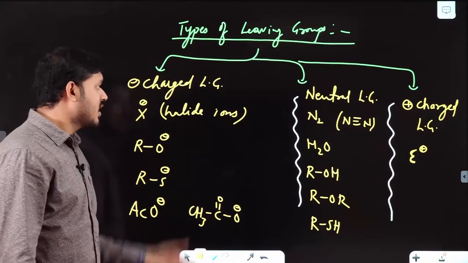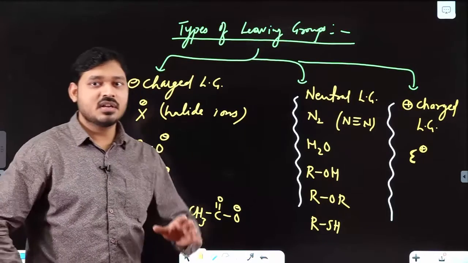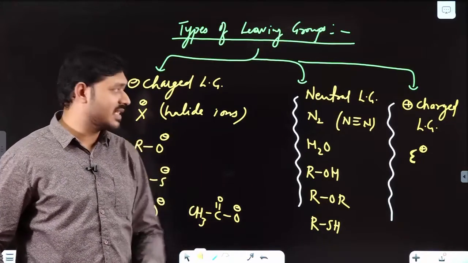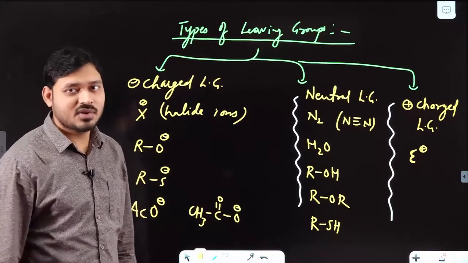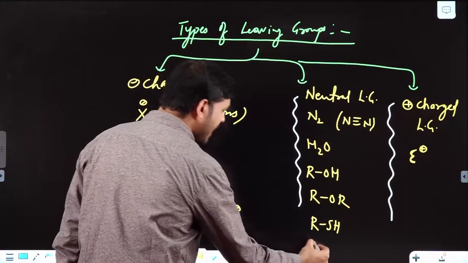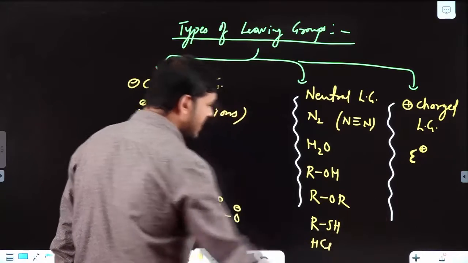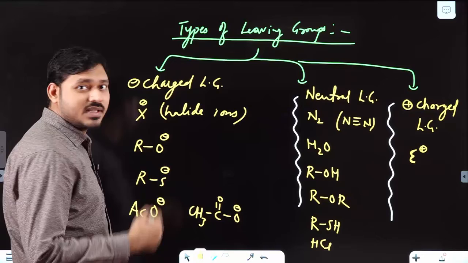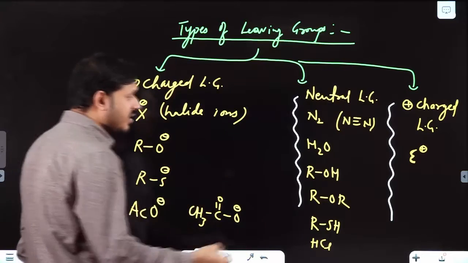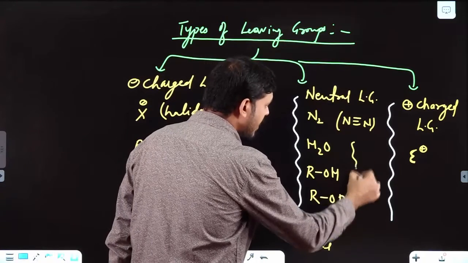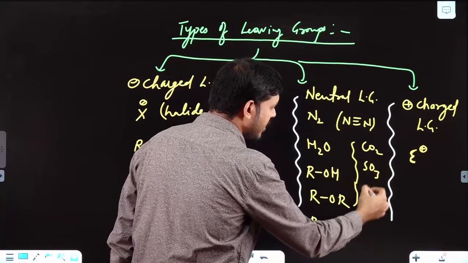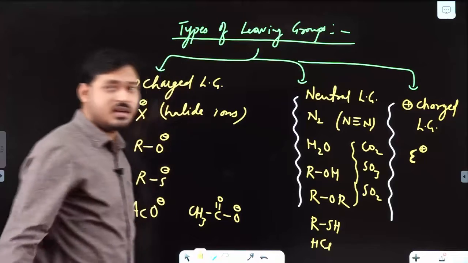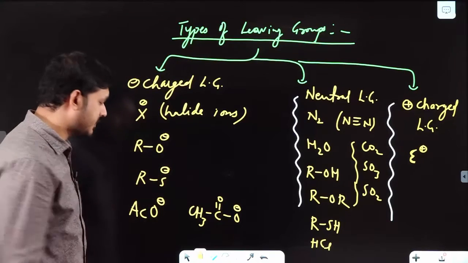So we can say leaving groups can be negatively charged, neutral molecules or gases. As you can see here, N2 leaves as a gas. You may also have acids or bases as a leaving group, as well as a neutral gas. There are leaving groups in neutral form, like CO2 leaving in any reaction, SO3, SO2. So all these are cases of neutral leaving groups.